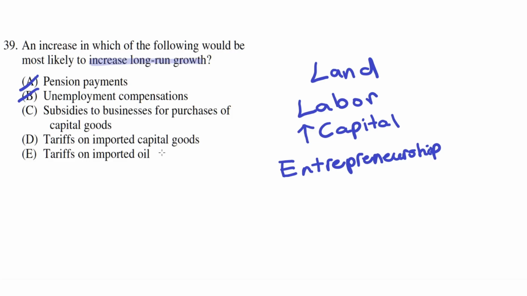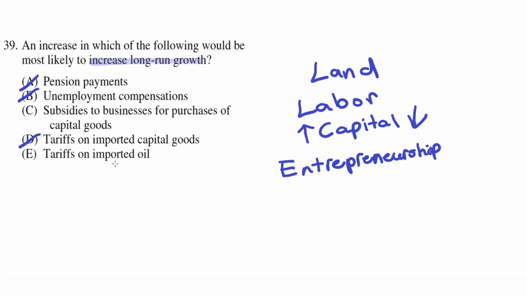D. Tariffs on imported capital goods. This is incorrect because tariffs on imported capital goods means that the capital goods that are imported have a higher cost, and because of that, businesses will buy less of them, and because they're buying less, capital will decrease. Because capital has decreased, they're able to produce less goods in the future, so long-run growth has decreased, not increased. So D is incorrect.